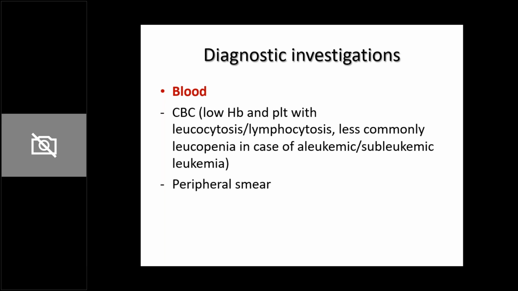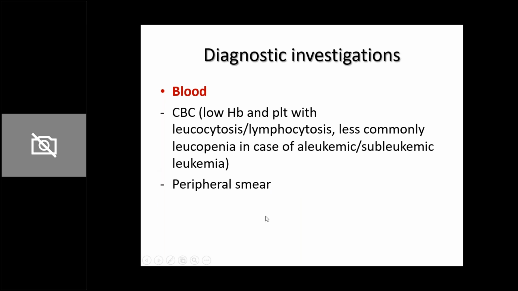However, less commonly, but definitely noted in the Indian population, is something known as aleukemic or subleukemic leukemia. So in these children, instead of leukocytosis and lymphocytosis, what you'll see is that the TLC will be extremely low. The normal leukocyte count is between 4,000 to 11,000 per cubic millimeter. In these children, the TLC would be lower than 4,000. So you may find a TLC of 2,500, 1,500. Okay, so this can happen in the subset of aleukemic and subleukemic leukemias. So CBC can give you an idea.